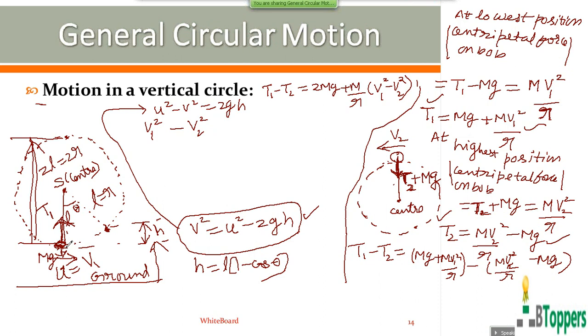So when the bob moves from the lowest position to the highest position, it rises through a vertical height h equal to 2r. So you have to take h equal to 2r when you take v equal to v2. That means v equals v2 at the instant h equals 2r, and u is v1. So you get v1 square minus v2 square, that is the difference between the square of the magnitude of velocity at the lowest position and the square of the magnitude of velocity at the highest position, equal to 4gr. You can substitute v1 square minus v2 square equal to 4gr here on the right side.